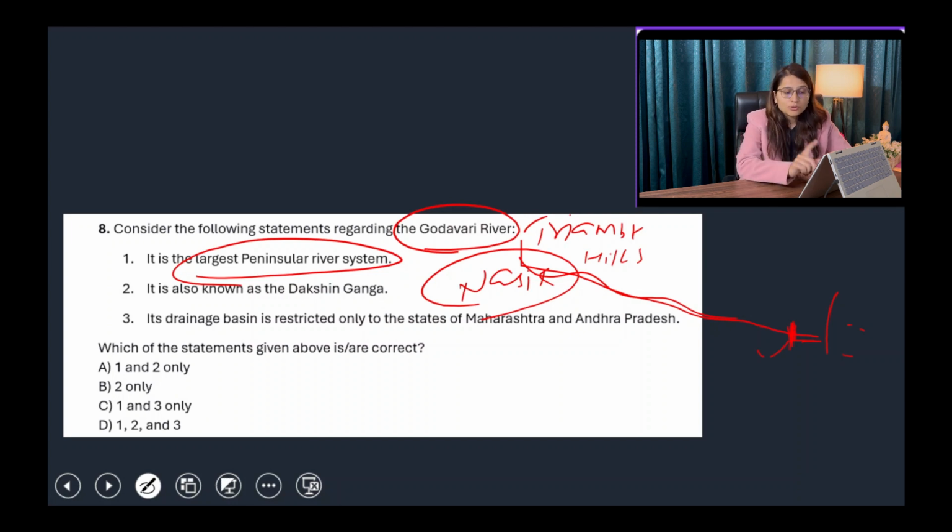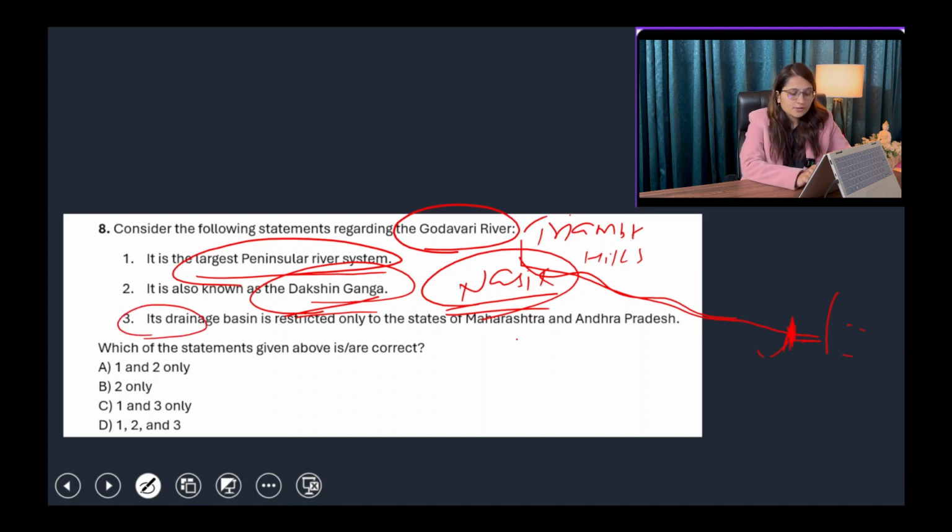So you should know the origin point of Godavari river, and the name of the barrage which is responsible for creating different canals from the water of Godavari. So yes, it is the largest peninsular river system. Second, it is also known as Dakshin Ganga. Yes, Dakshin Ganga, because we know that there are 4 places where Kumbh Mela is celebrated. One is in Haridwar near Ganga river. Then the second is Nasik on the Godavari bank. So yes, it is known as Dakshin Ganga river.